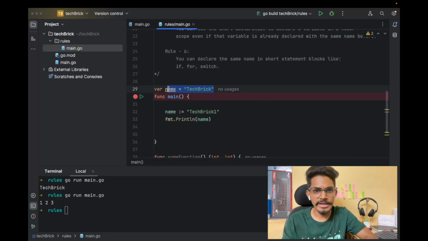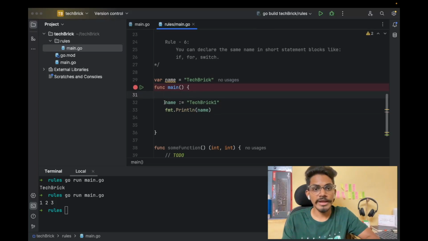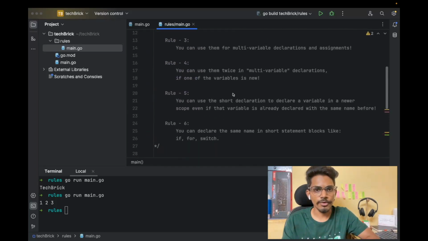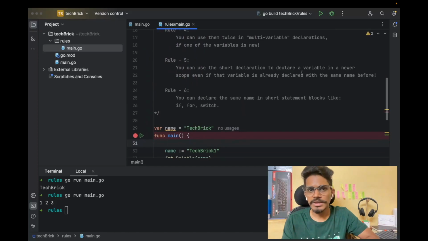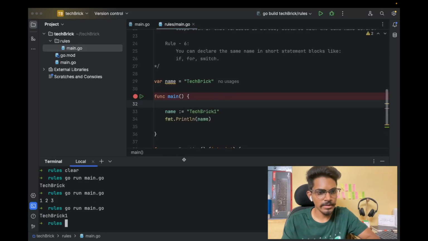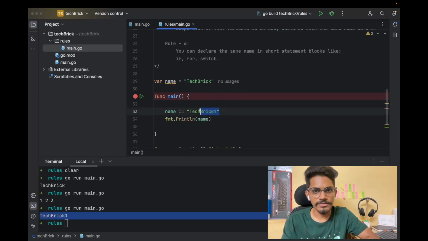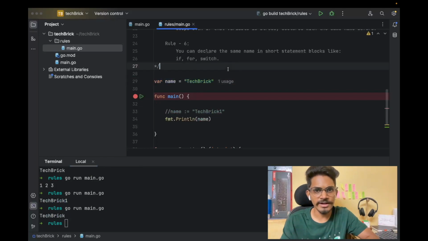So here I am declaring and initializing. This is like a global variable, and again this name is within this main function scope, and we are printing it. So here we are again declaring and initializing. This is allowed. That's what the 5th point says. You can use the shorthand declaration to declare a variable in a newer scope. This is a newer scope. So let me try to print it out. What does it give? It is giving TechBrick 1 because here it is overwriting, or reassigning the value, I would say. So if I simply remove this, it should be able to print the global variable, whatever the value we have assigned, that is TechBrick.